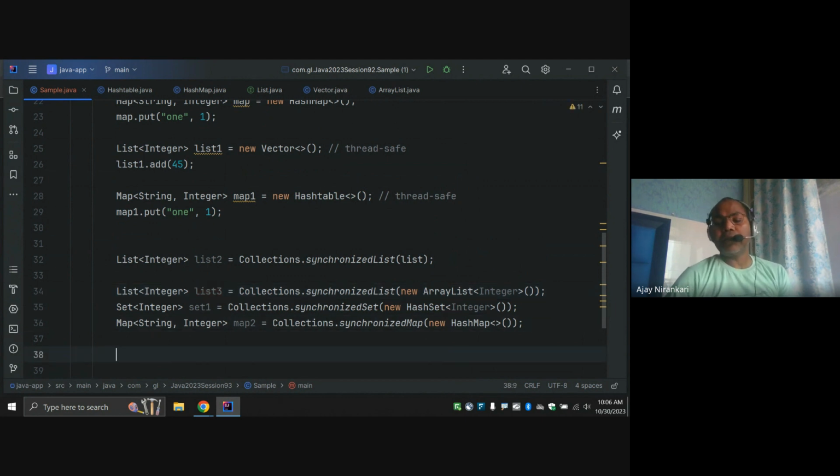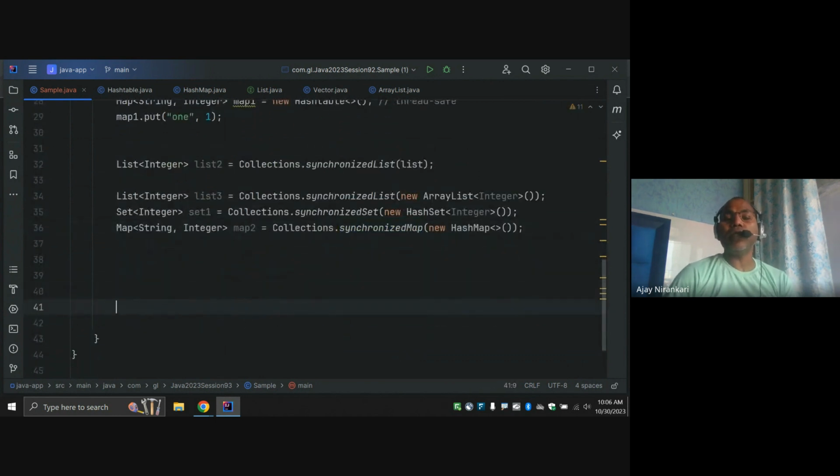Sometimes different versions come, and when Java 5 came, it brought a new, different way to create thread safe collections. Instead of using synchronizedList, synchronizedMap, synchronizedSet, you can directly use different implementations.